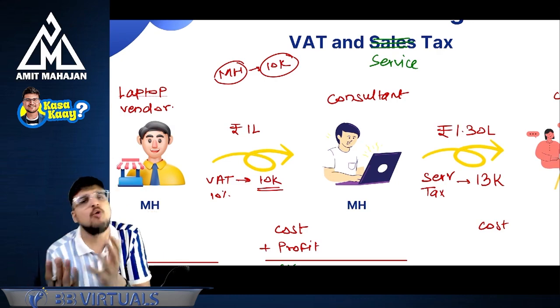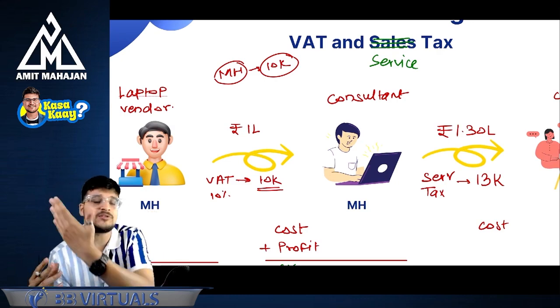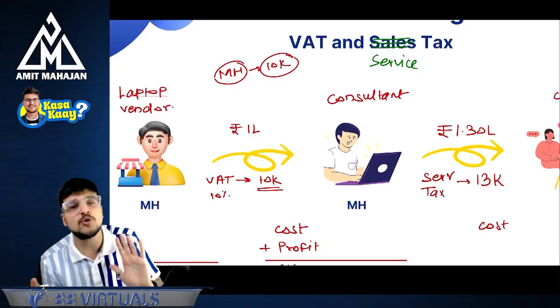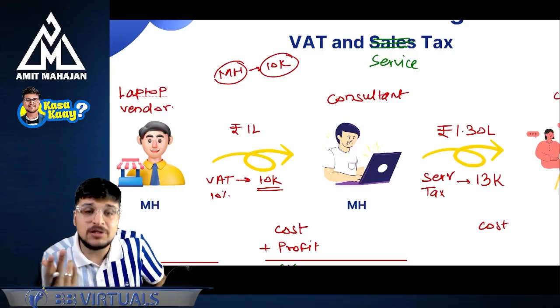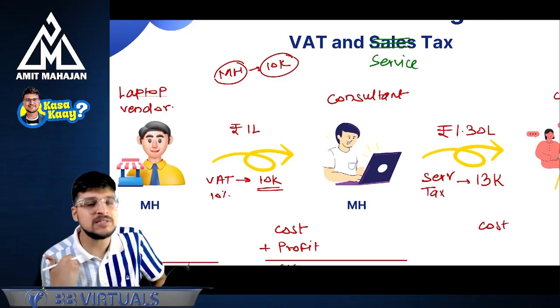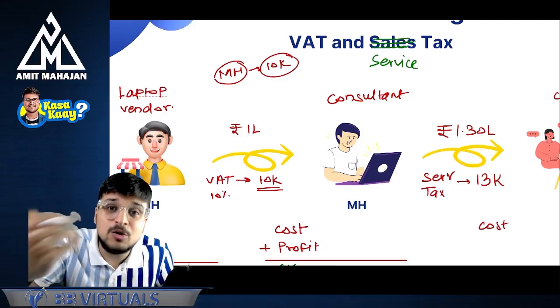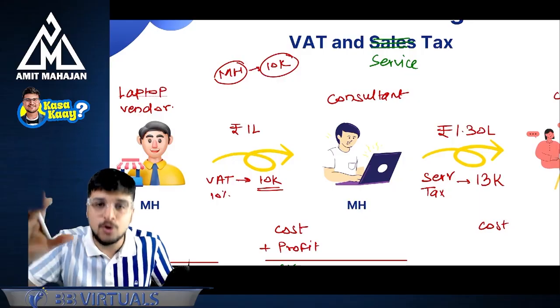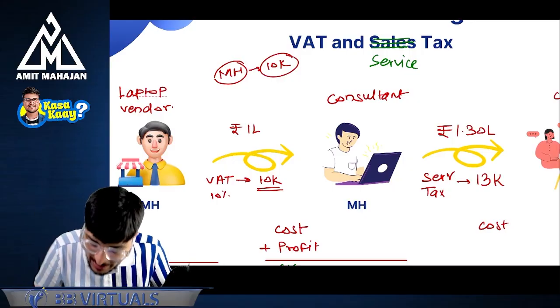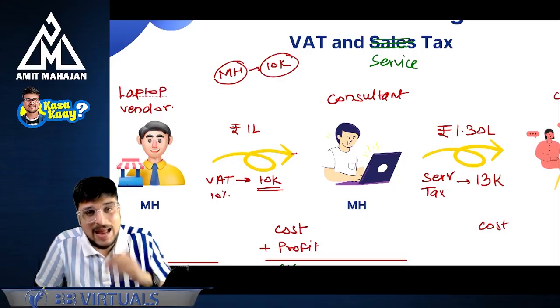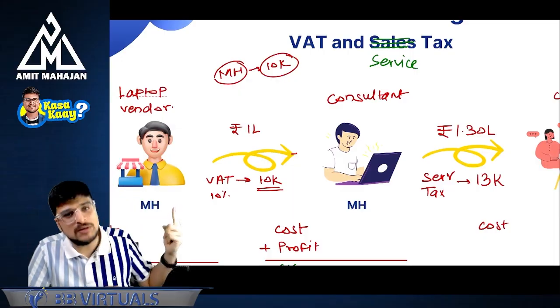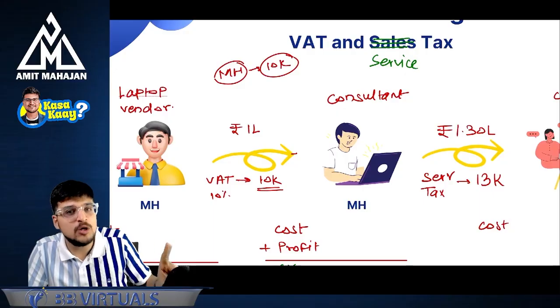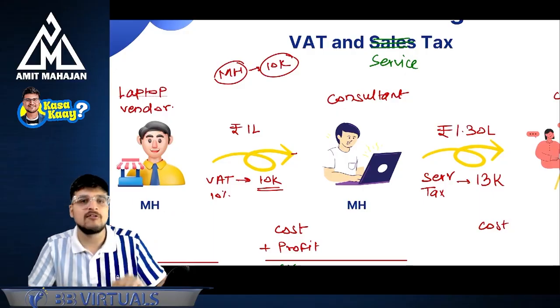Why will Modi ji say, okay, no problem, you have paid 10,000 rupees to Maharashtra government? No, you pay 10,000 rupees less and you pay only 3,000 rupees to me. Why will Modi ji agree to this? Did we pay to Modi ji? No. So will Modi ji agree to give us credit of 10,000 rupees? No. So please understand, my inward supply, the tax which is getting paid, is to the state government,